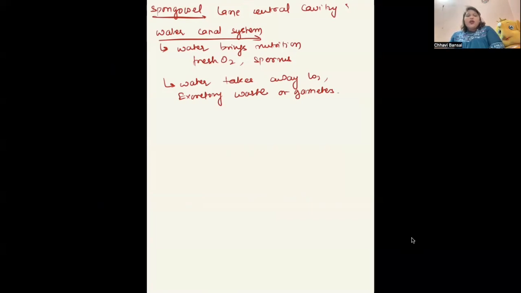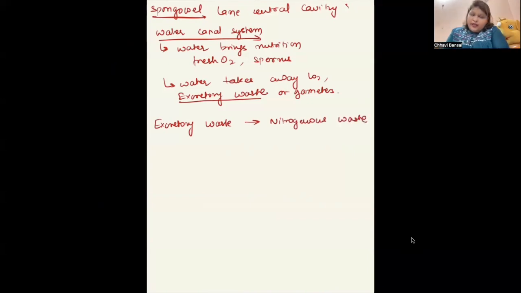Now, one more thing we are going to discuss here about excretory waste. This is a general topic, but it needs to be discussed here. What is excretory waste? Excretory waste is nitrogenous waste. This nitrogenous waste can be of multiple types. But right now, for the animal kingdom, we are discussing only three types. It can be ammonia, it can be urea, it can be uric acid.